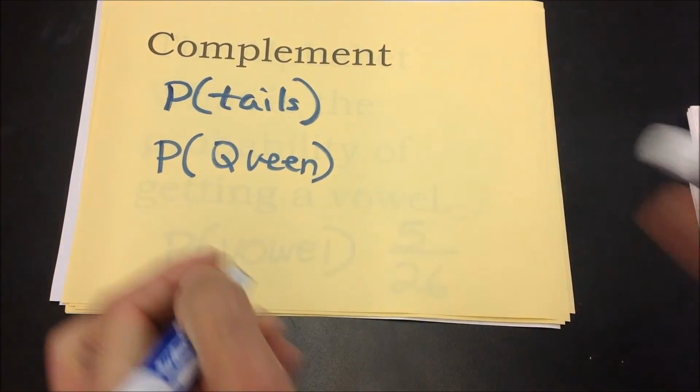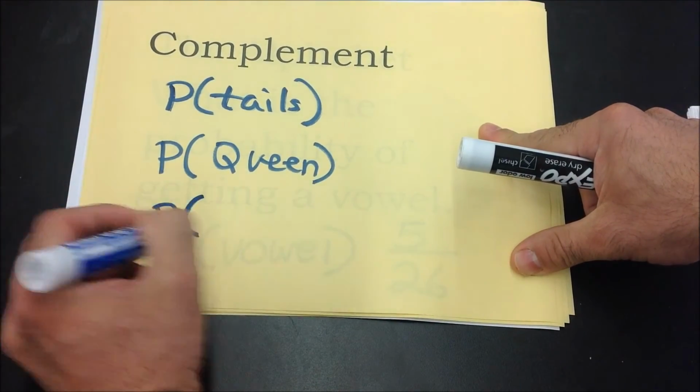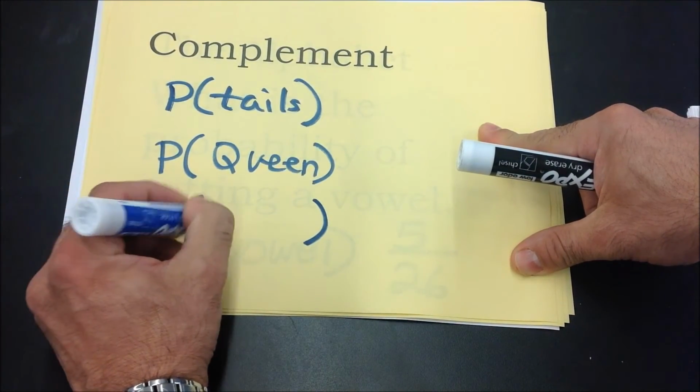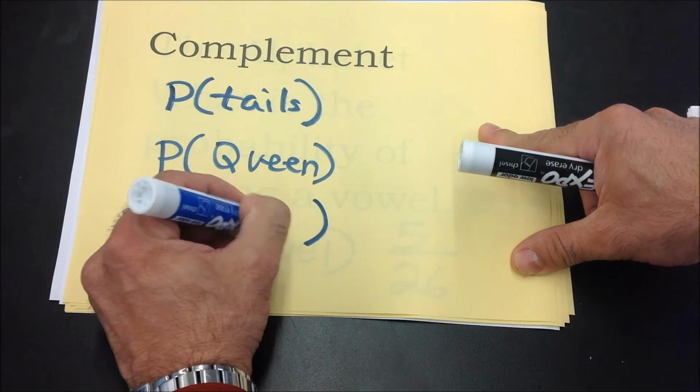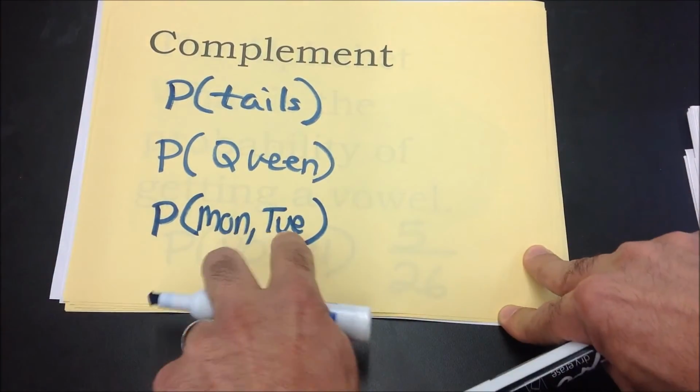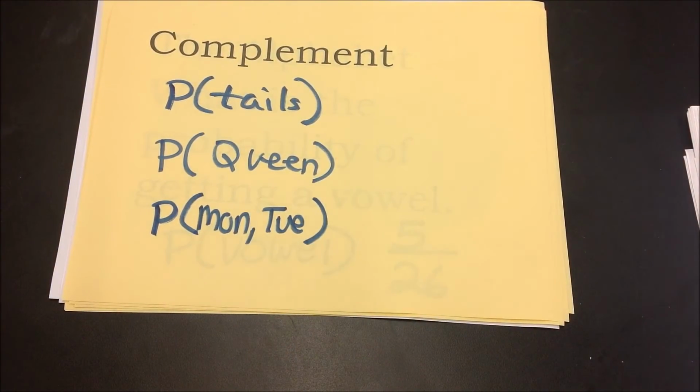Let's say we're doing the probability of something happening in the week, and the event is something happening on Monday or Tuesday. So the complement will be Wednesday, Thursday, Friday, Saturday, and Sunday. Everything that's not in the event.